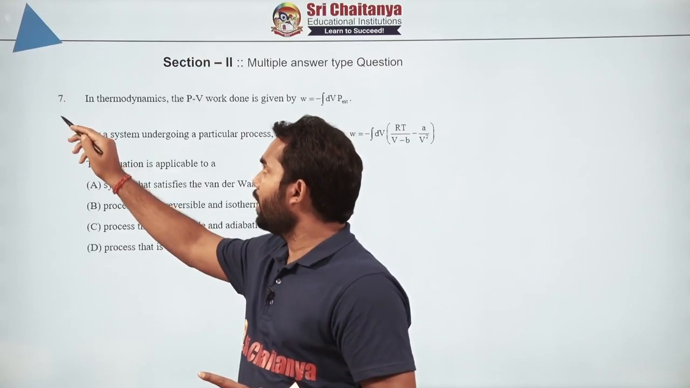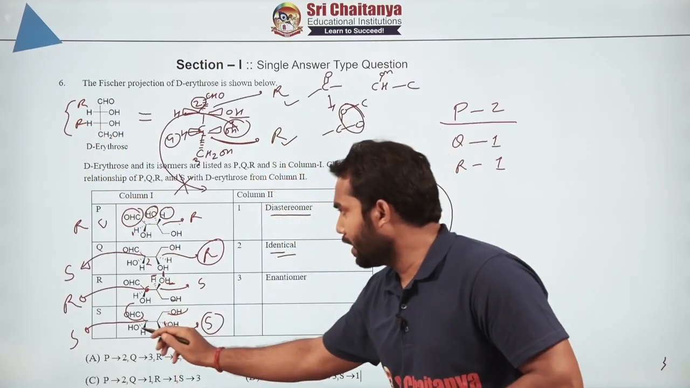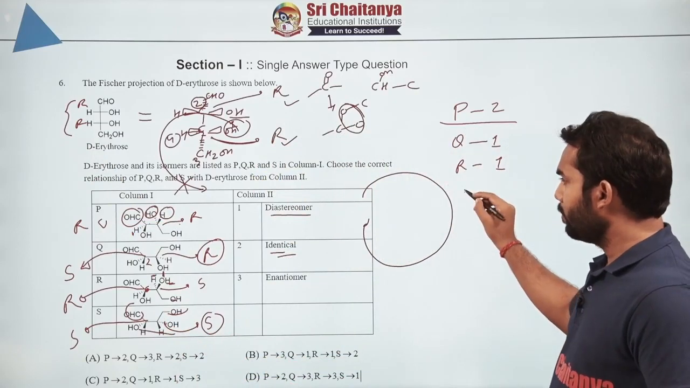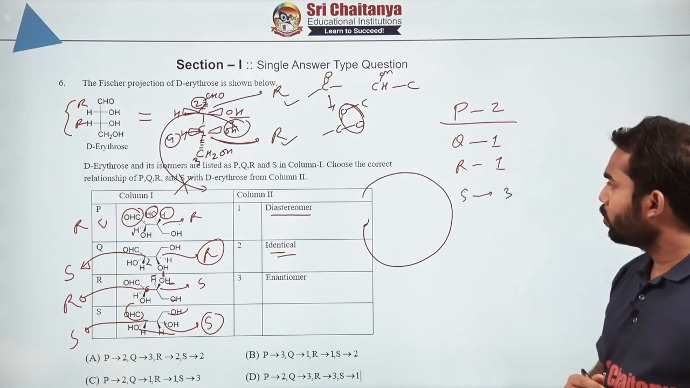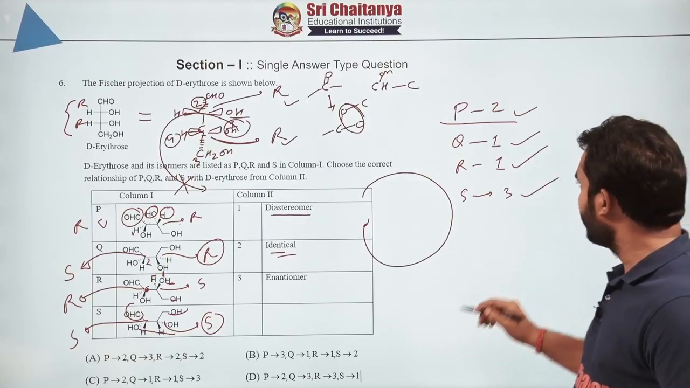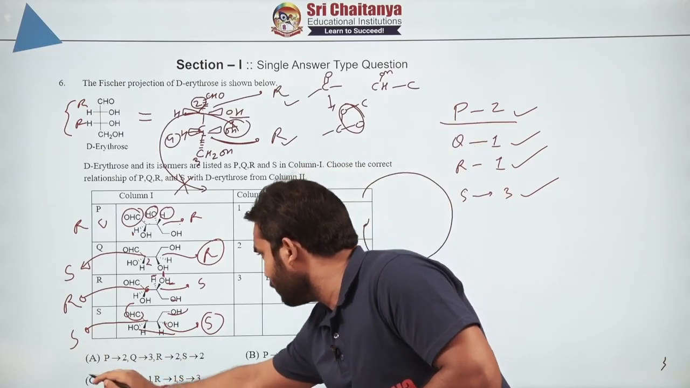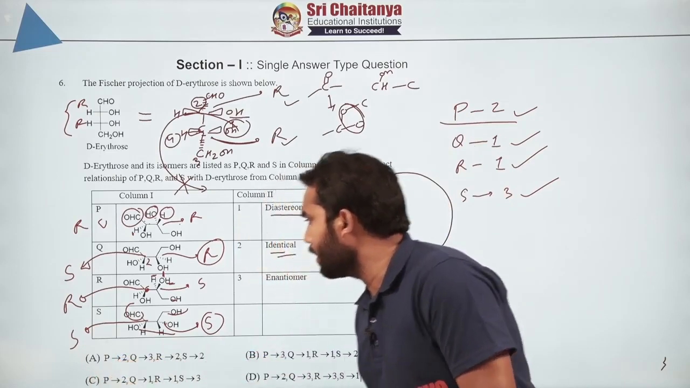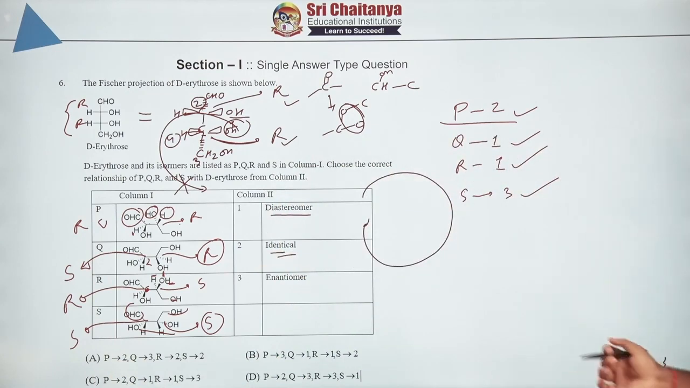The original molecule was R and R, and here both are S and S, which means that it is an enantiomer. That means S1 will be what? Enantiomer means the third one. So the correct combination will be P2, Q1, R1 and S3, 2113. We got this one. We got C as the correct answer. Alright, so let's move to the next question now.